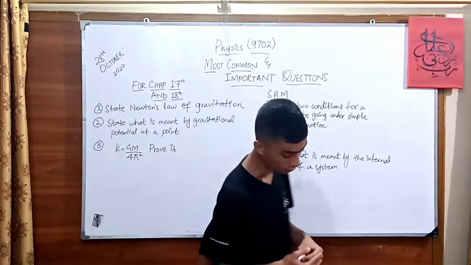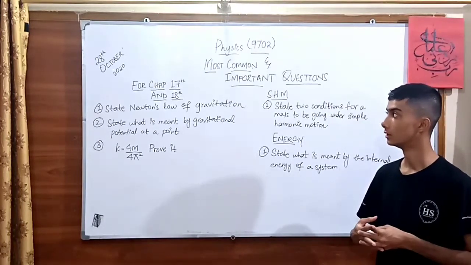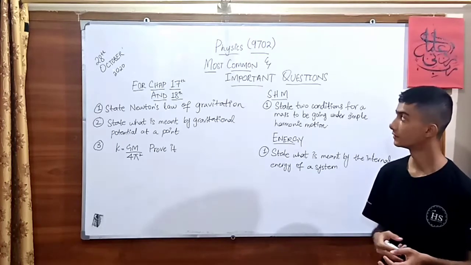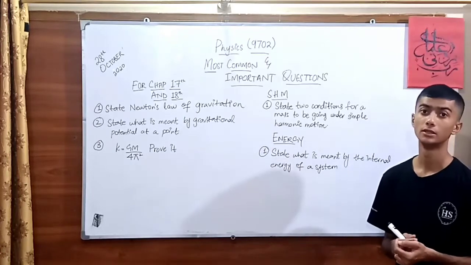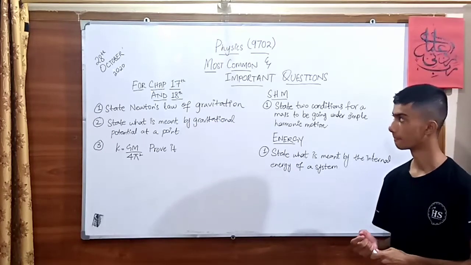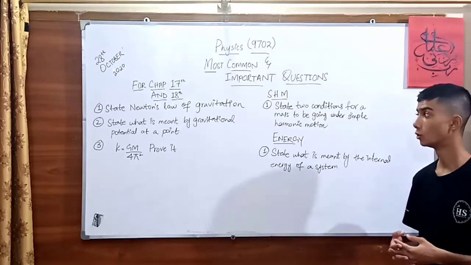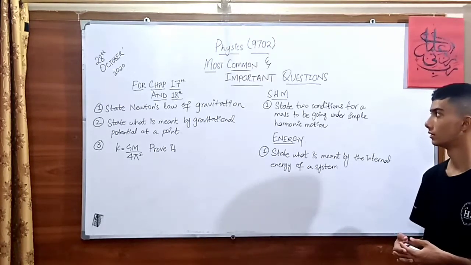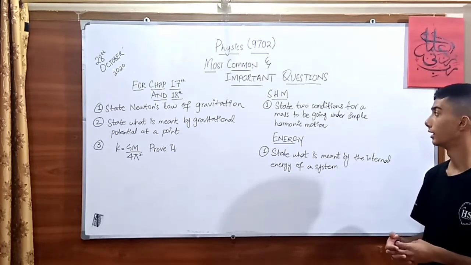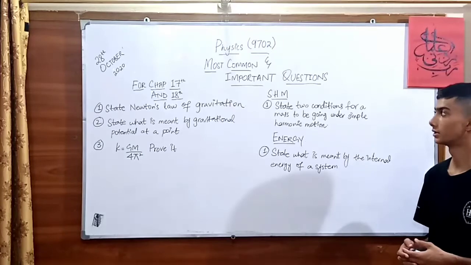Now for the A2 level examination on 28th October 2020, paper 4 of the 9702 code, we have some important and common questions that came up in previous exams like 2018 and 2019. For chapters 17 and 18, I have stated three of the most common questions that could come in your examination. For simple harmonic motion, there is one question that can come in your exam, and for energy, I have written one question. Here we go, starting with chapters 17 and 18.